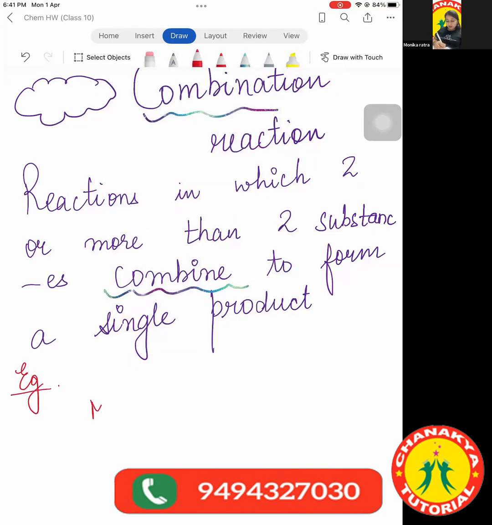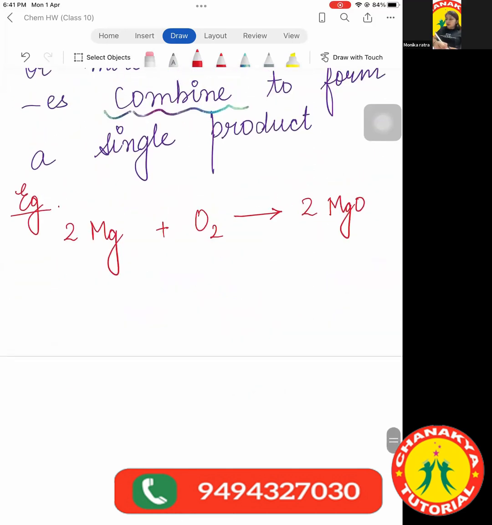For example, burning of magnesium ribbon. When magnesium reacts with oxygen, it leads to the formation of magnesium oxide. So here 2 elements are reacting to form a single compound. Next example is quicklime, which is calcium oxide.